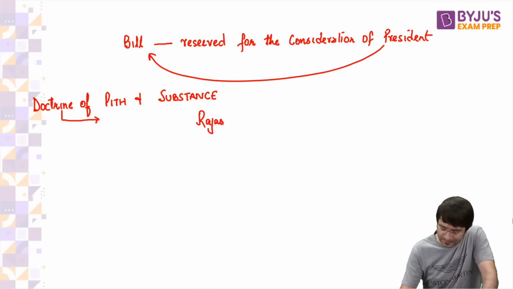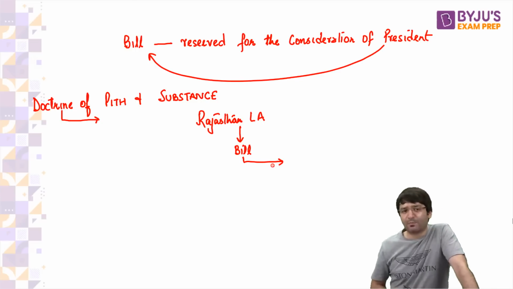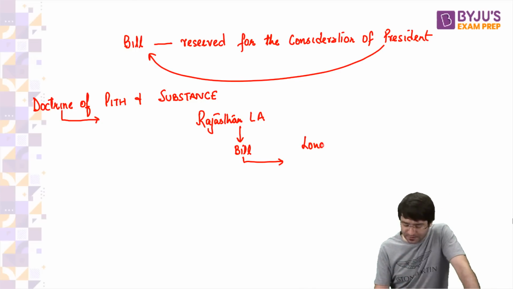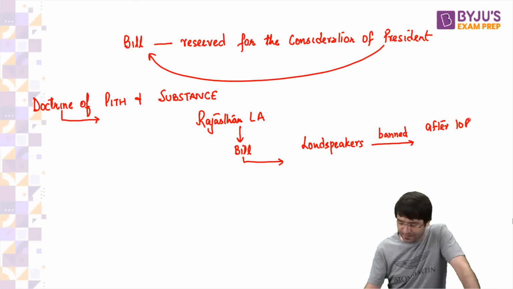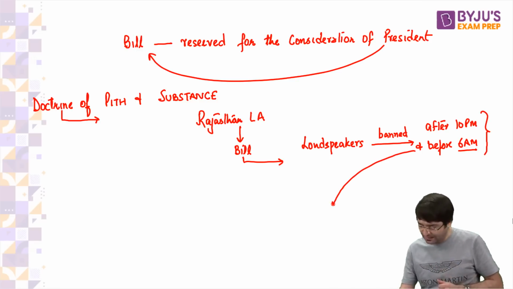Rajasthan Legislative Assembly passed a law, and this bill primarily said that loudspeakers should be banned after 10 p.m. and before 6 a.m. There is a ban on the use of loudspeakers after 10 p.m. and before 6 a.m. Why? In the interests of public health.